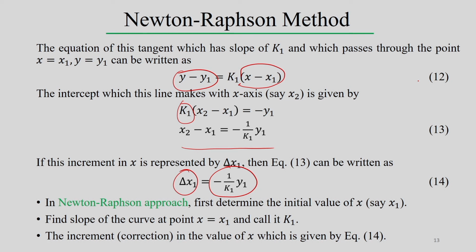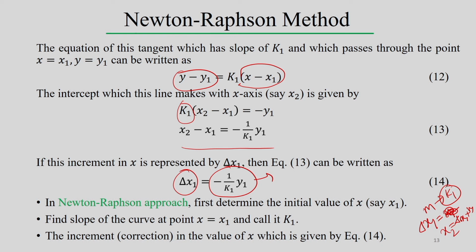So, k1 indicates the slope at this particular point. Then we estimate the incremental value, the correction, which is delta x1. At x equal to x1 we define the slope m, or k1. Once we estimate the slope, we can estimate the increment value delta x1. Then once we get delta x1, we consider the next point x equal to x1 plus delta x1. That is how you reach the next point.